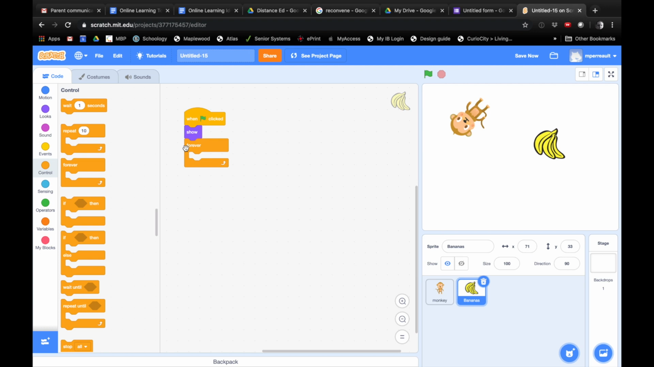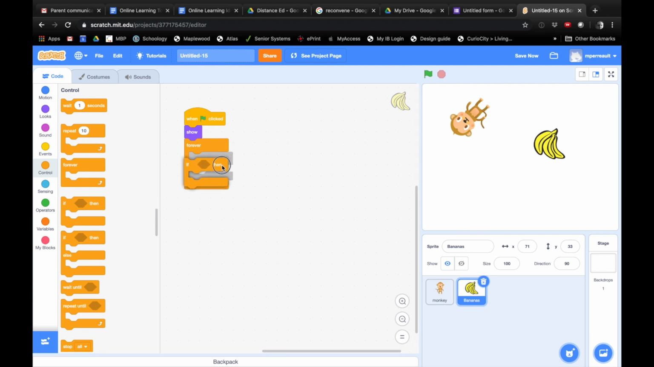Okay, hang on. You're going a little fast. So we got another forever loop. And then we're going to grab an if statement. An if statement checks to see if something is true, and it only does it if it's true. So we're going to get that up. So what is it that we're going to actually program? We're going to make it so that when the monkey runs into the banana, what happens? The banana will disappear.